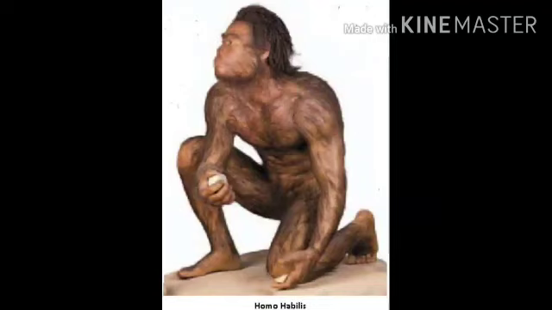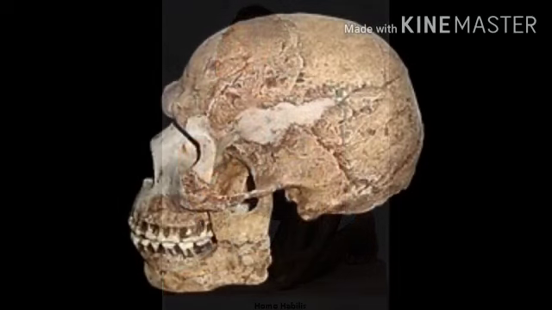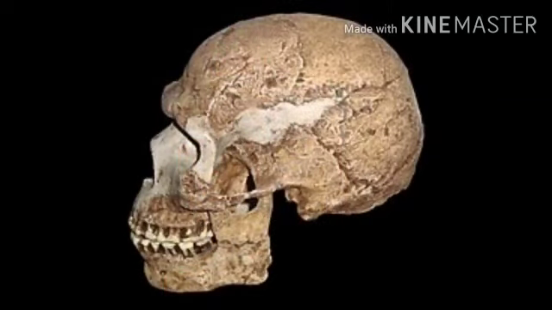Now, let us learn the characteristics of Homo habilis. Homo habilis could not stand on two feet and walk. His spine was slightly bent and not quite erect. Spine means backbone. His brain was bigger than that of the apes, although his face and limbs were somewhat similar to theirs.